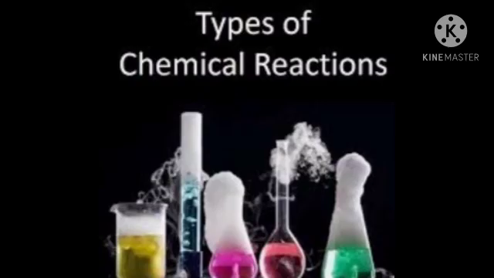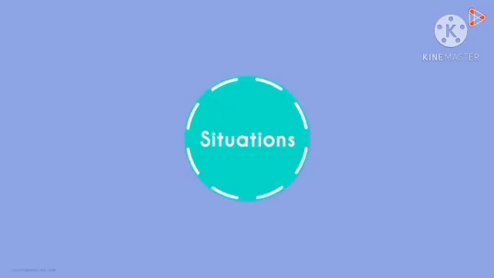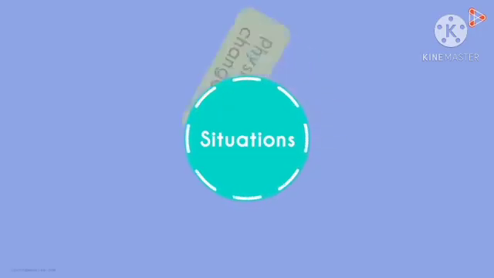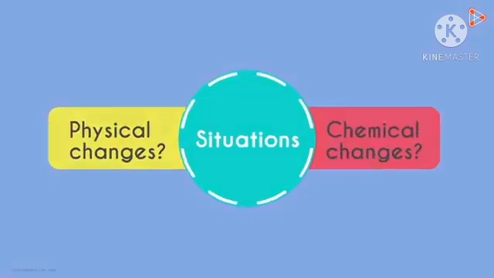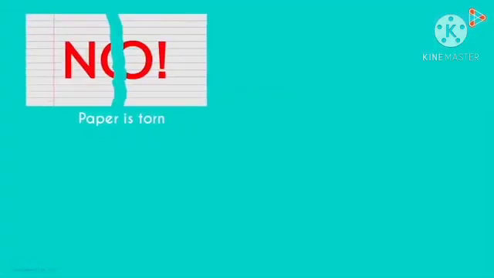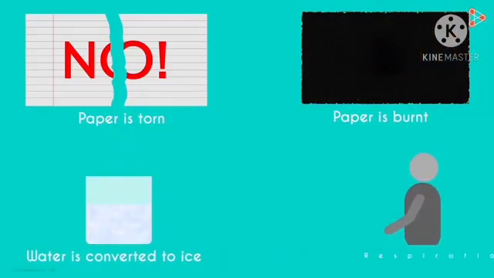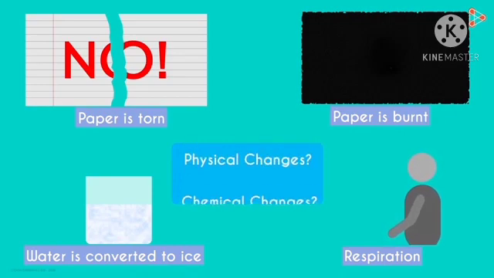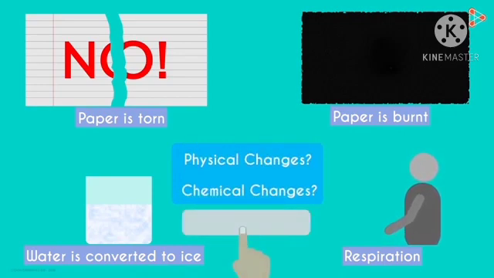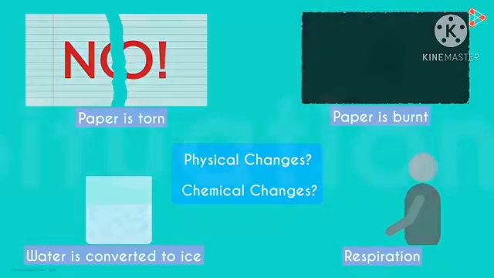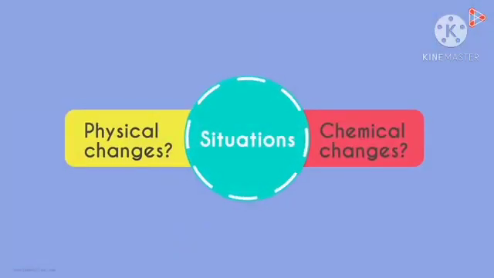In our day-to-day life, there are situations involving physical changes and chemical changes. A paper is torn, a paper is burned, water is converted into ice, we respire. Which among these are physical changes and which ones are chemical changes? To differentiate, we first learn what a physical change is and what a chemical change is.